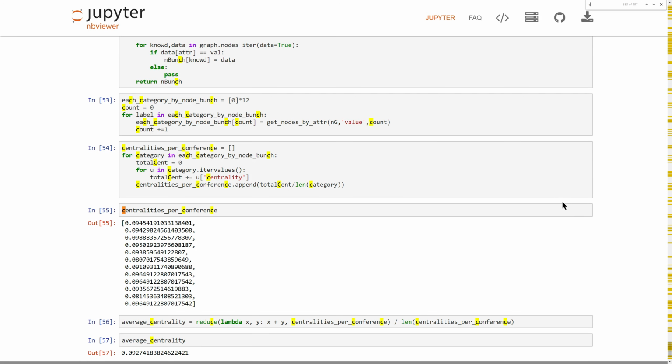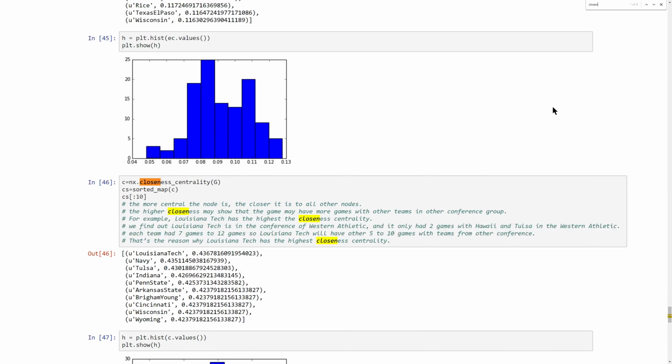for closeness centrality, higher closeness shows that a particular team or conference may have more games played with other teams outside their own conference. An example would be Louisiana Tech, who has the highest closeness centrality, only interacted with teams inside their own conference twice, but played a total of 10 games, 4 out of 5 games being out of their conference.